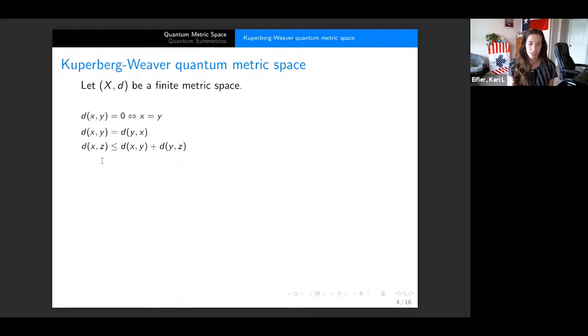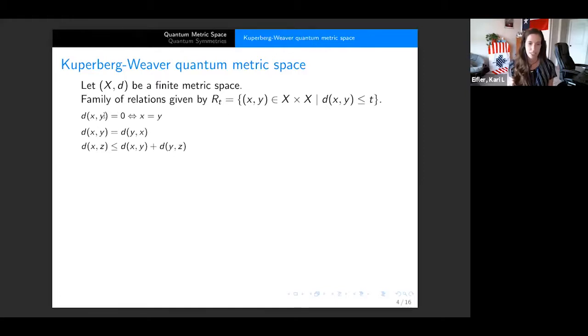But another way that we can look at these axioms is through this family of relations. So if we have these relations RT, this just says that X is related to Y if the distance between X and Y is less than or equal to T. Of course, we know equivalence relations. That's a relation where it has to be reflexive, symmetric, transitive. We no longer need those properties. We're just defining this relation like this.